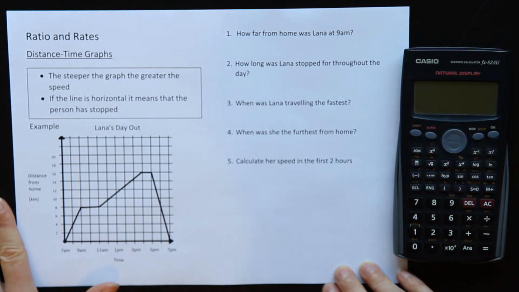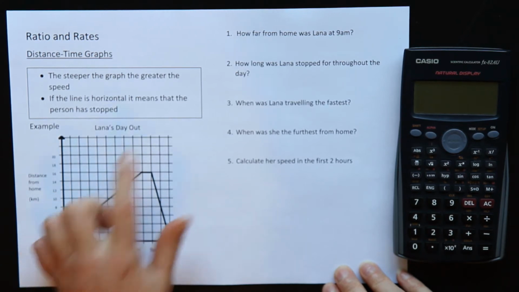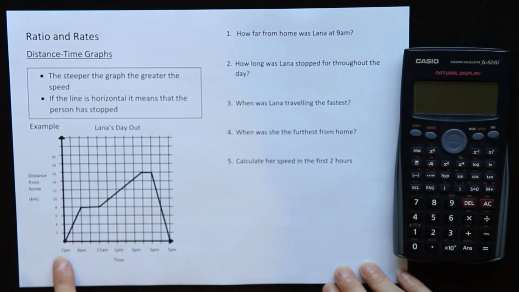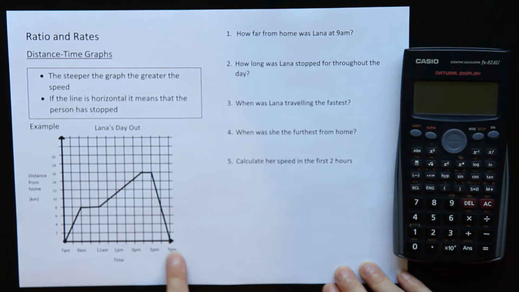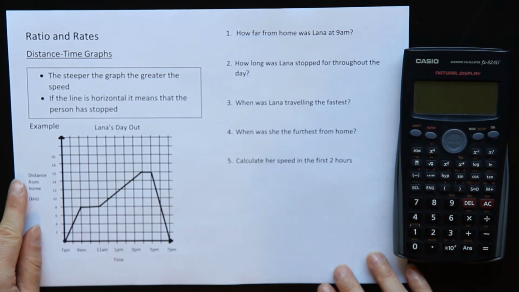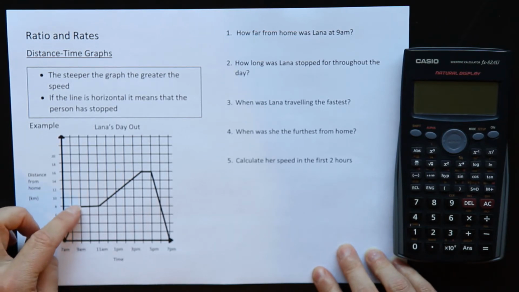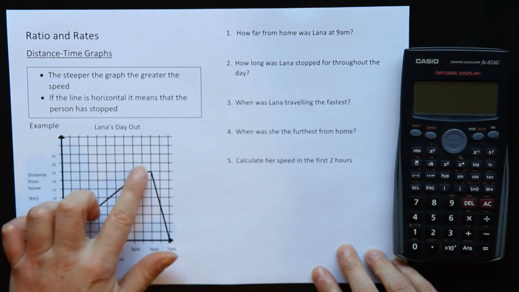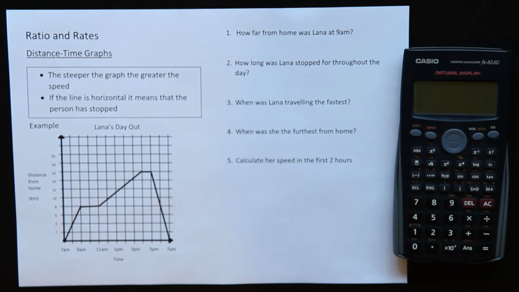Okay, so there are a few things to help you with this section. Using this graph, it says Lana's day out. Across the bottom we have times, so it starts at 7 a.m. and she does some traveling, and by 7 p.m. she's back again and she's stopped. This vertical axis tells us the distance, how far from home she is. So at 7 a.m. she's traveling away from home, and then she's coming back. We're going to talk about all the bits along the way in these questions over here.